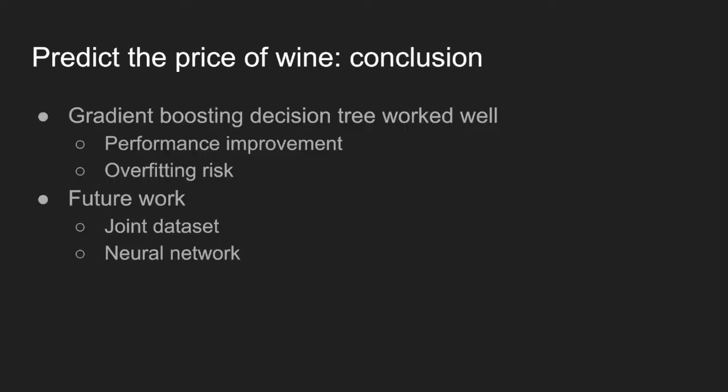For this problem of predicting the price of the wine, the decision tree model with categorical features, feature engineering, bagging, and gradient boosting performed the best and extracted the most useful features. However, since we only have a very limited amount of data, we still run the risk of overfitting. If there are additional datasets or libraries that can provide more comprehensive information, we can combine our current datasets with them to fully exploit all features.